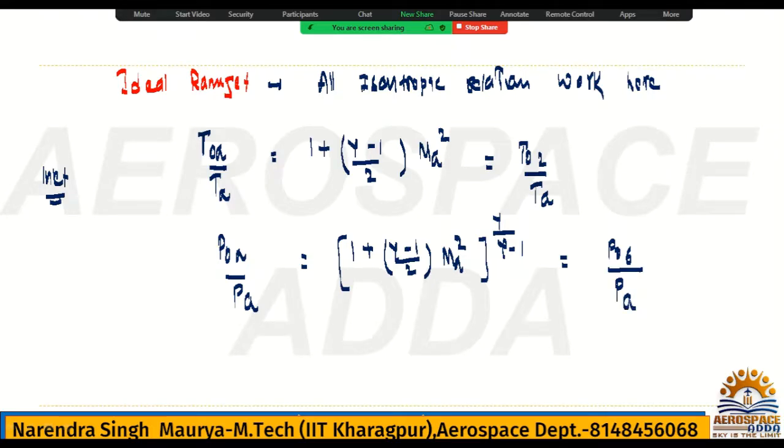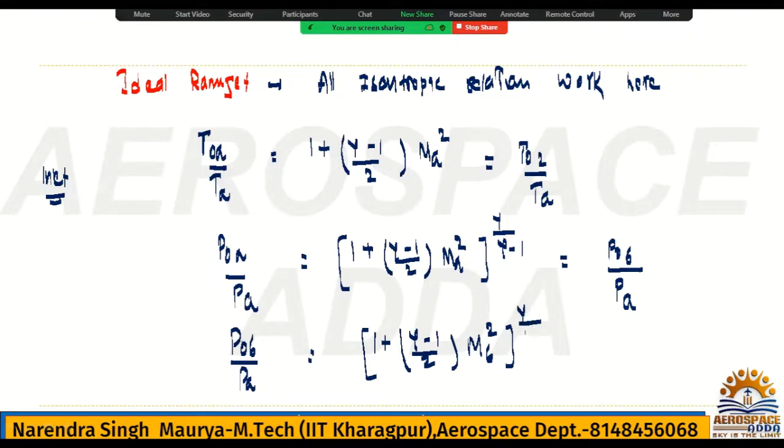All right. Now, what is the difference if I say P naught 6 by PA? Then this formula will be 1 plus gamma minus 1 by 2, because this is 6 I am writing here, so this Mach number will be M6 square, to the whole power gamma upon gamma minus 1.